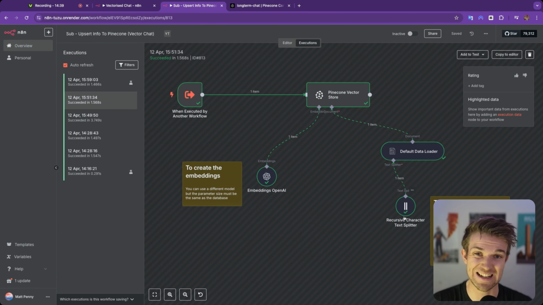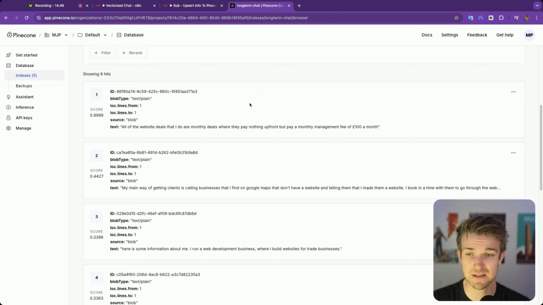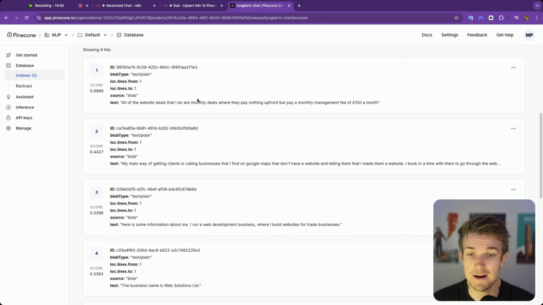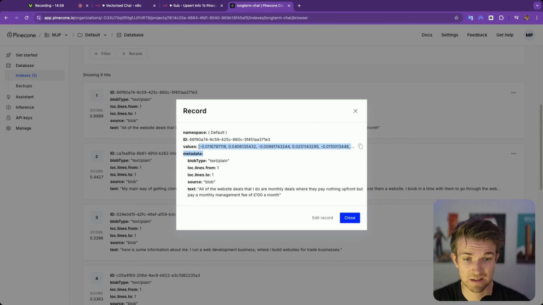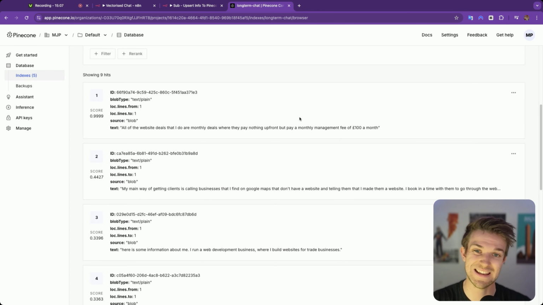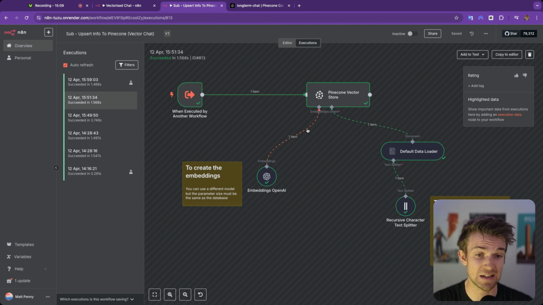So this is splitting down the text, and then it creates an embedding, and then it loads that embedding into the vector database with the text along with it, so that when we go into the vector database, we can see that this is the text, and then we can see there's the embedding. So it's very long. This is just the first 5 values, but this is going to be 3,000 values long. So we can see here the information being upserted into the vector database, and that's how it's upserted.